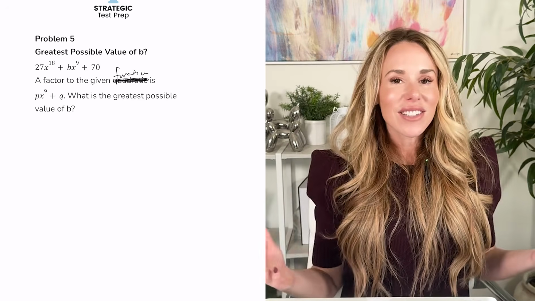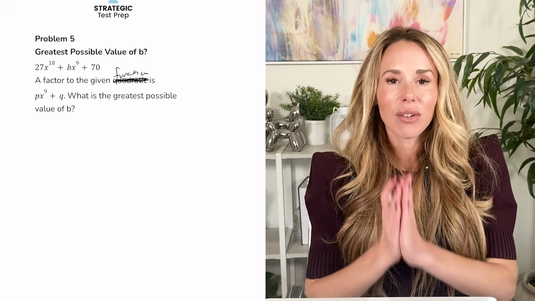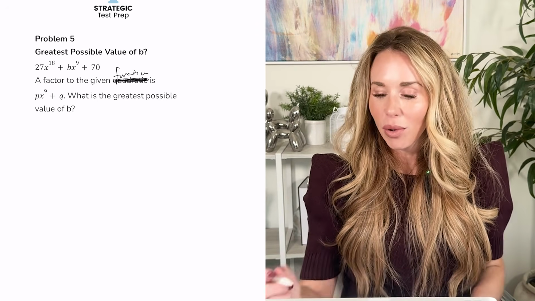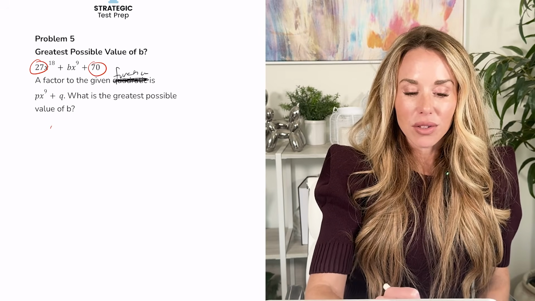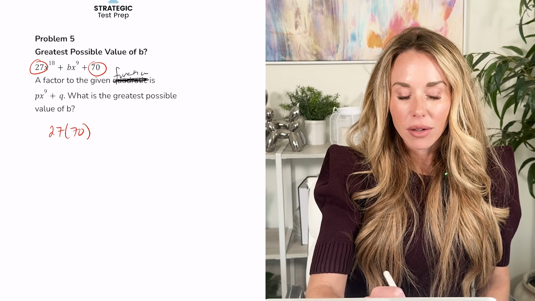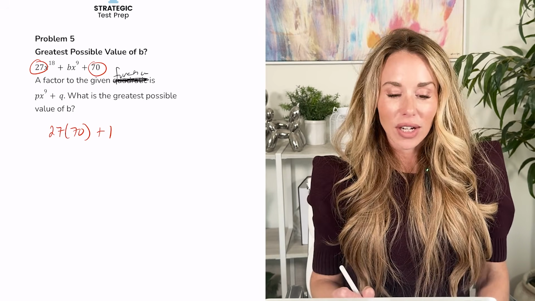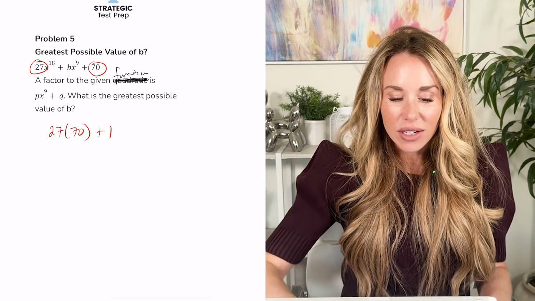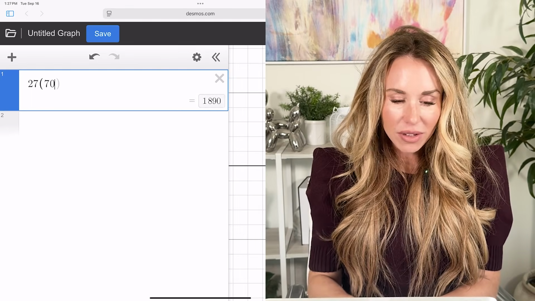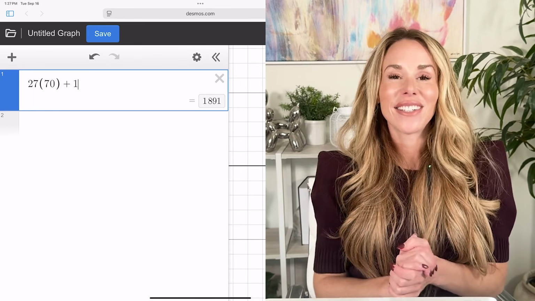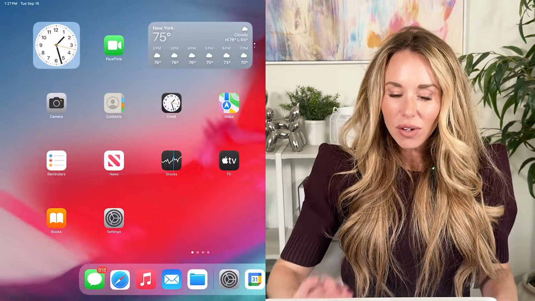Well, very simple, guys, and I just want you to remember this. Let's just keep it simple. All you need to do is take the two outside numbers, multiply them together, and then add 1. Okay, that's it. So in Desmos, I'm going to do that right now. I've got 27 times 70 plus 1. I get 1891. So just remember that.